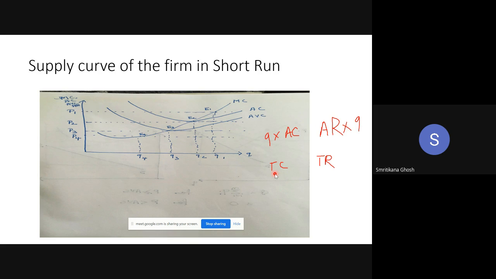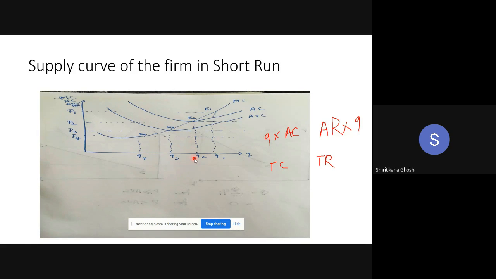Now, if the price is P2, then look at equilibrium E2. At E2, average cost is E2Q2. Average revenue is also E2Q2. Is that clear? If the price is P2, average cost is E2Q2, and average revenue is equal to E2Q2.